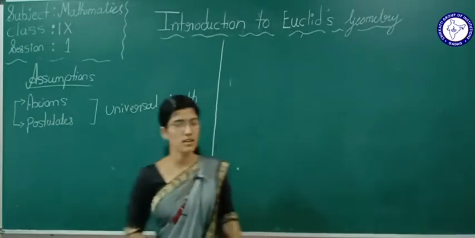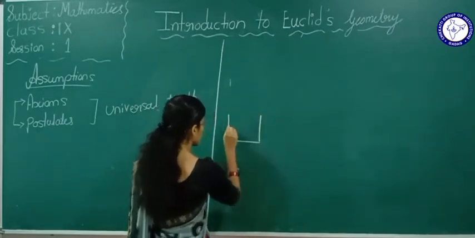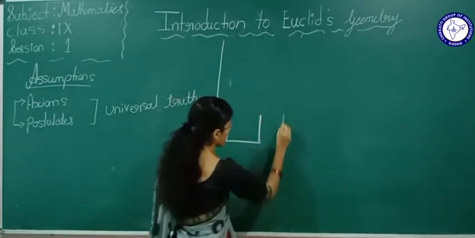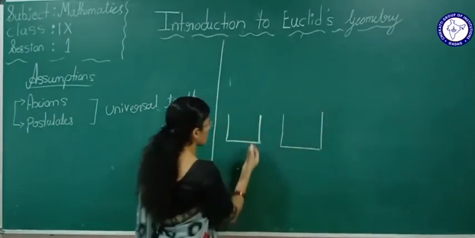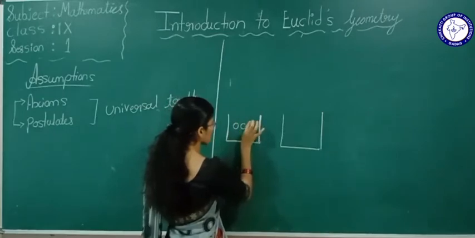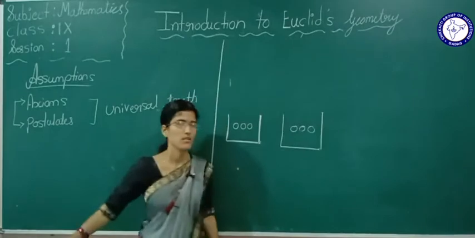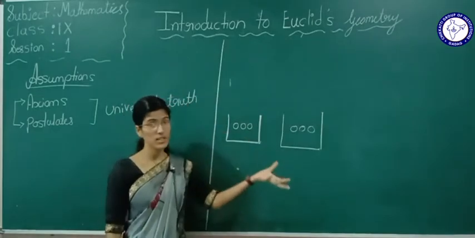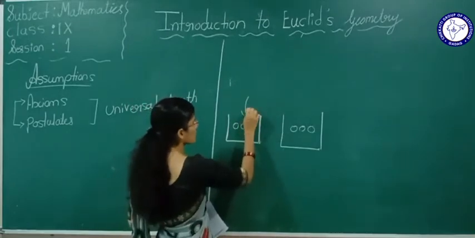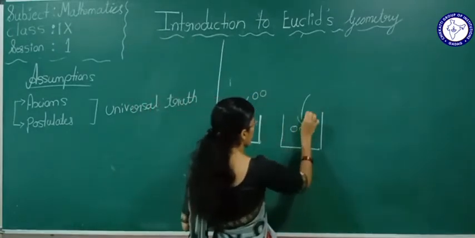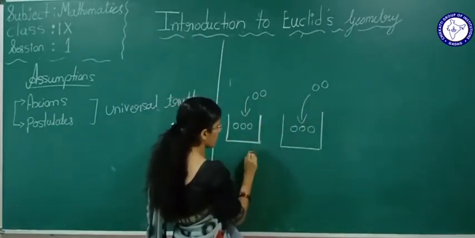Okay, now see, here one vessel is there and here one vessel is there. Now if I add 3 balls here and 3 balls here, these are equal. You are accepting that, yes or no? Now if I add 2 more balls here also, the total balls is 1, 2, 3, 4, 5. 5 is equal to 5.